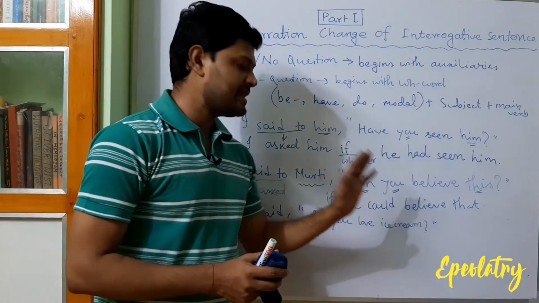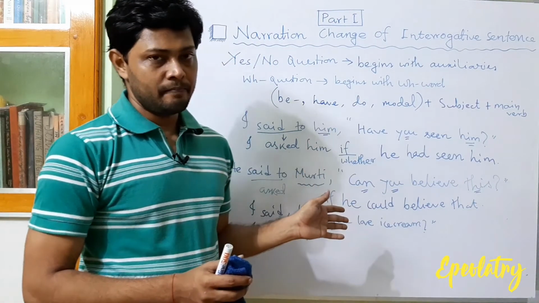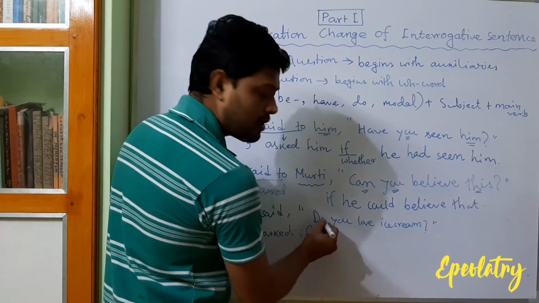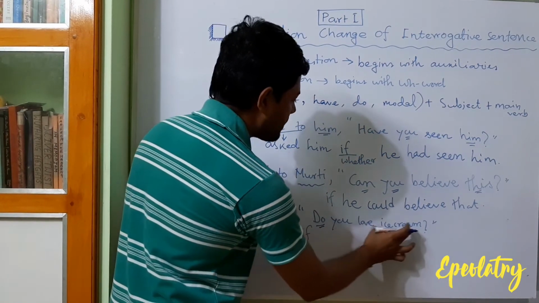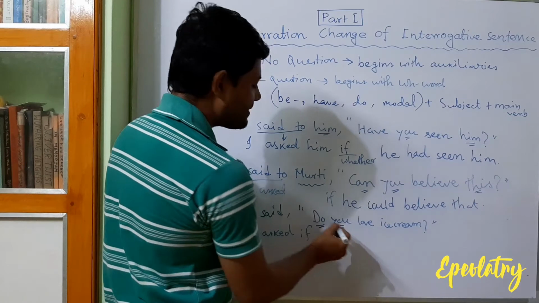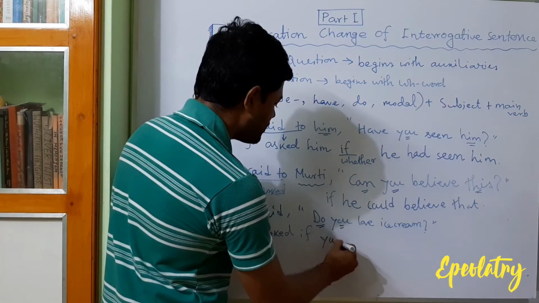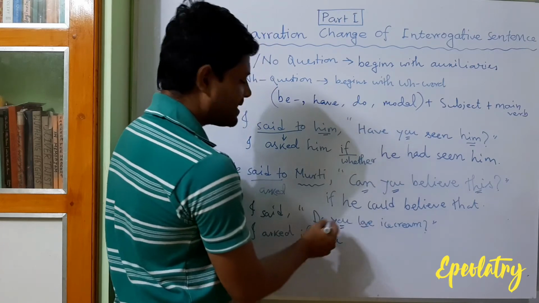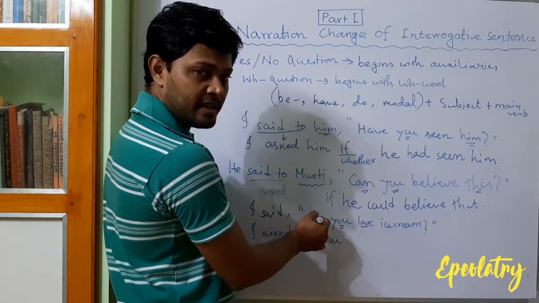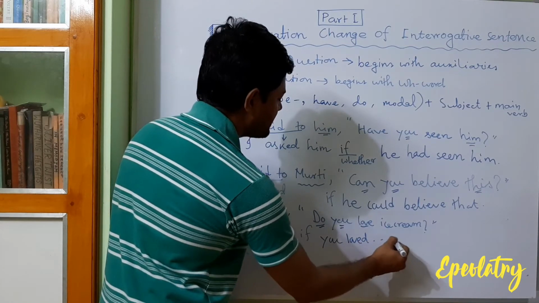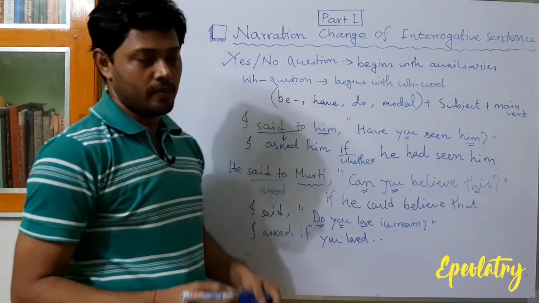You have to think the sentence is "you love ice cream". Now change the narration. Okay, so there is no need of "do", you have to think about "you love ice cream". So "you" means here the narrator, there is no narrator mentioned here, so "you" remains unchanged. "You love" is the present indefinite tense, so it will become past indefinite, "loved", then there is the ice cream, and then there is the full stop.